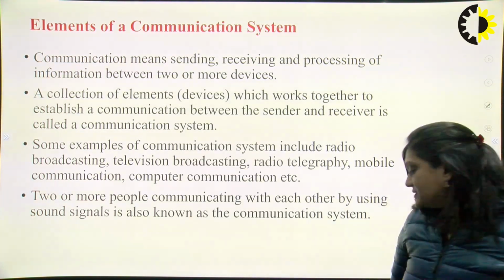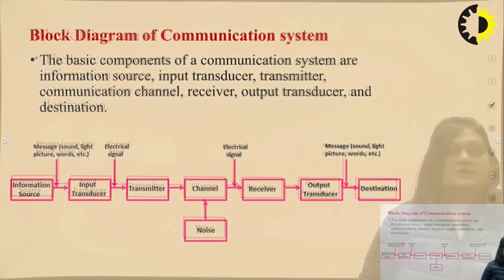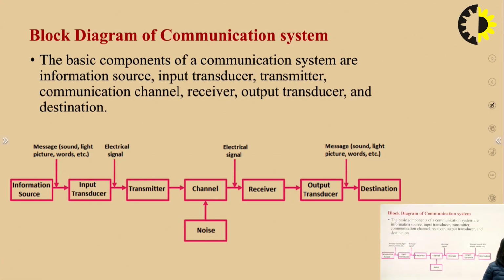So basically, this system consists of different blocks like information source, input transducer, transmitter, channel, receiver, output transducer, and destination. Here, the first block, the information source, is basically the message or the information that we want to transmit. This message or information may be in the form of sound, picture, words, or light.